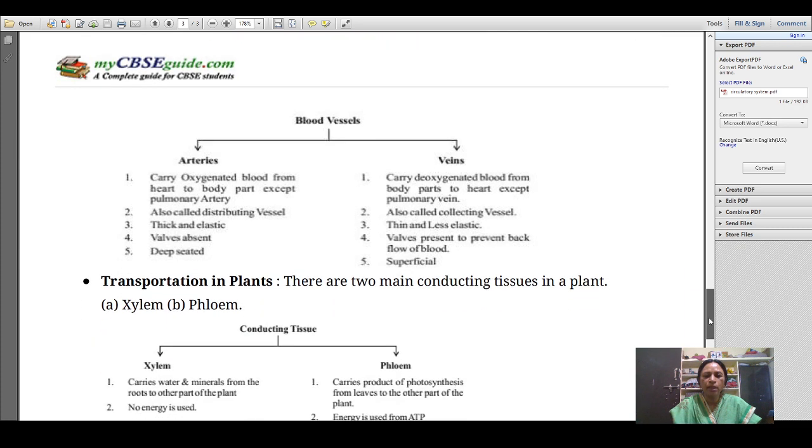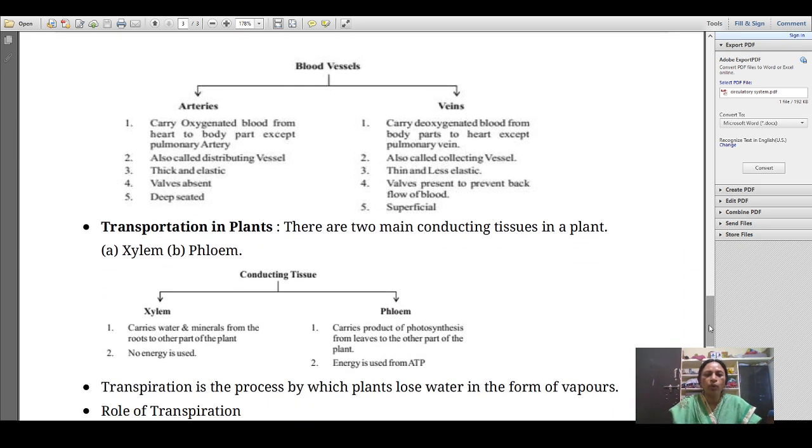Now, blood vessels, you have already learned, are of two types, arteries and veins. This is again a very important topic: differentiate between arteries and veins. Arteries carry oxygenated blood from the heart to body parts except the pulmonary artery. The pulmonary artery is present on the right side of the heart on the upper chamber, which carries deoxygenated blood and moves this blood to the lungs. Now, veins carry deoxygenated blood from body parts to the heart except the pulmonary vein. The pulmonary vein carries oxygenated blood from the lungs to the left atrium.